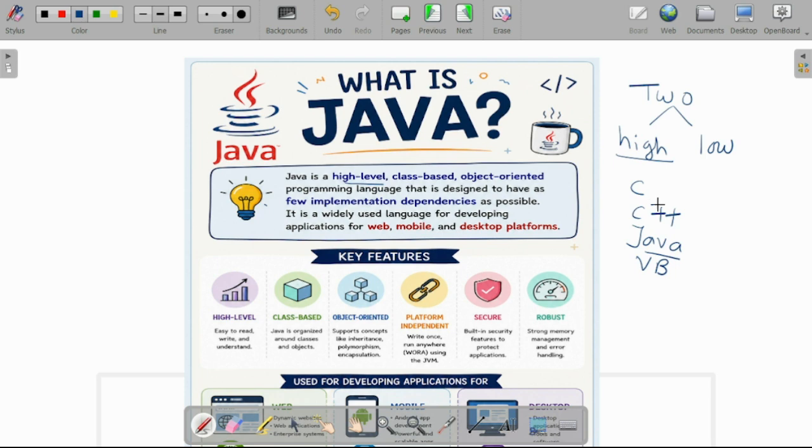We have to execute this code on our machine by the hardware, but our machine cannot understand high level programming language concepts. Whatever the syntax, whatever the program you have written, will not be understandable by your hardware. So you need to convert your program from high level programming language to low level programming language, which is called machine code.